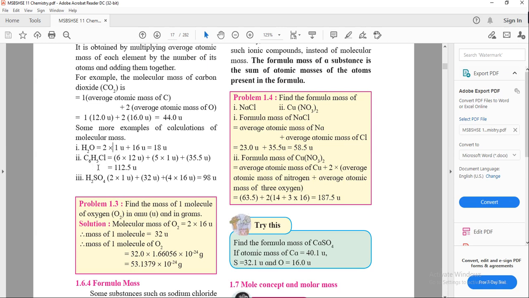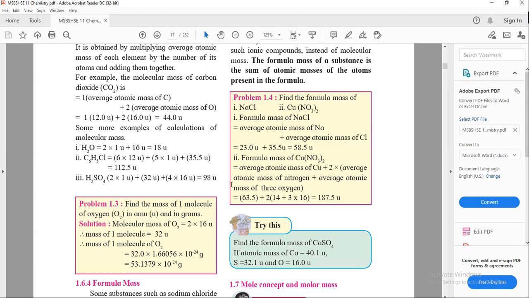Now benzyl chloride, C6H5Cl. The atomic mass of carbon is 12, so 12 into 6, plus hydrogen is 1. There are a total of 5 hydrogen atoms present, so you calculate 5 into 1, plus chlorine is 35.5, only one chlorine atom is present. So the total number is coming 112.5. That is the total molecular mass of benzyl chloride.